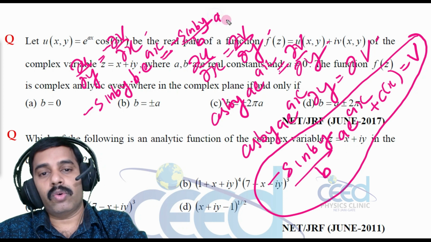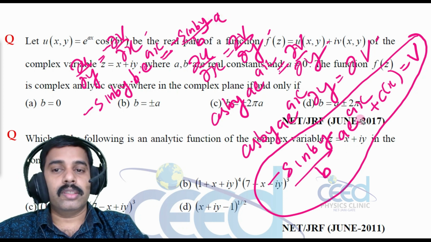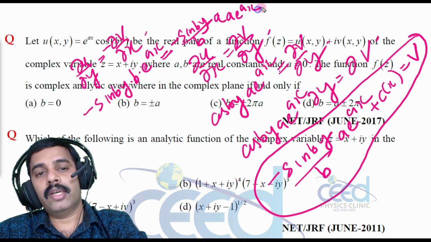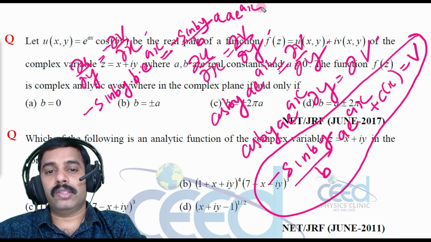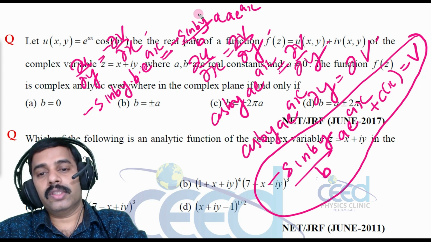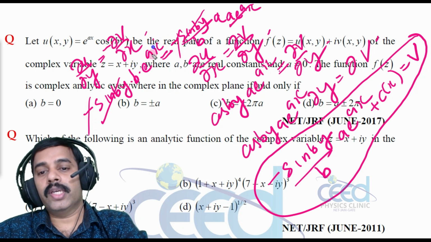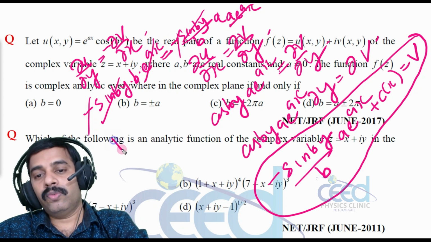A is also a constant. We have to do this dou v by dou x, that means e raised to ax gives a e raised to ax. Now we can simplify this, right? So this sin by cancels, negative cancels, e raised to ax cancels. So what is remaining?